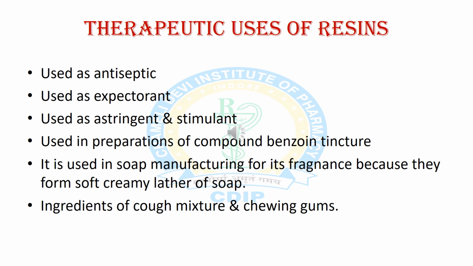In the last slide, we will discuss various therapeutic uses of resin. It is used as an antiseptic, an expectorant, an astringent and a stimulant. It is used in preparation of compound benzoin tincture. It is used in soap manufacturing industries for its fragrance because it forms a soft creamy lather of soap, and it is an ingredient of cough mixtures and chewing gums.